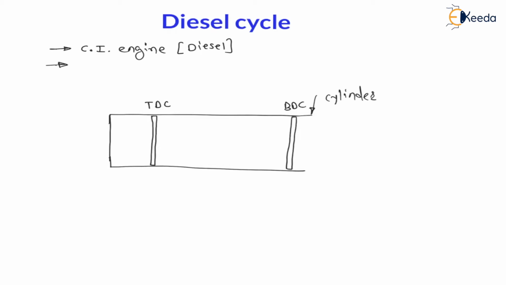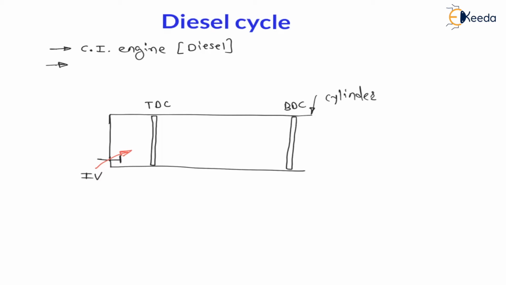Now let us say the piston is at top dead center, TDC, and then I will open the inlet valve, IV. If the inlet valve is open and the piston is allowed to move from top dead center to bottom dead center, during this stroke air is taken in. This is called the suction stroke.